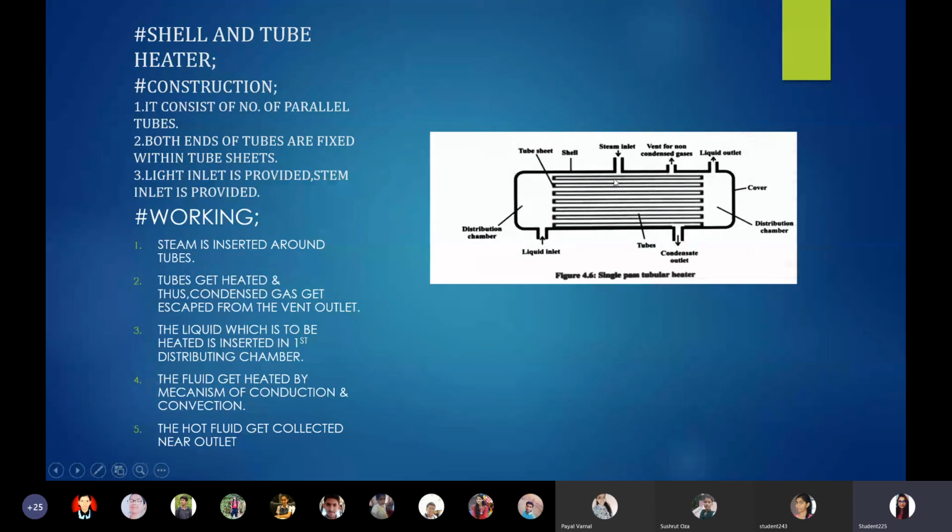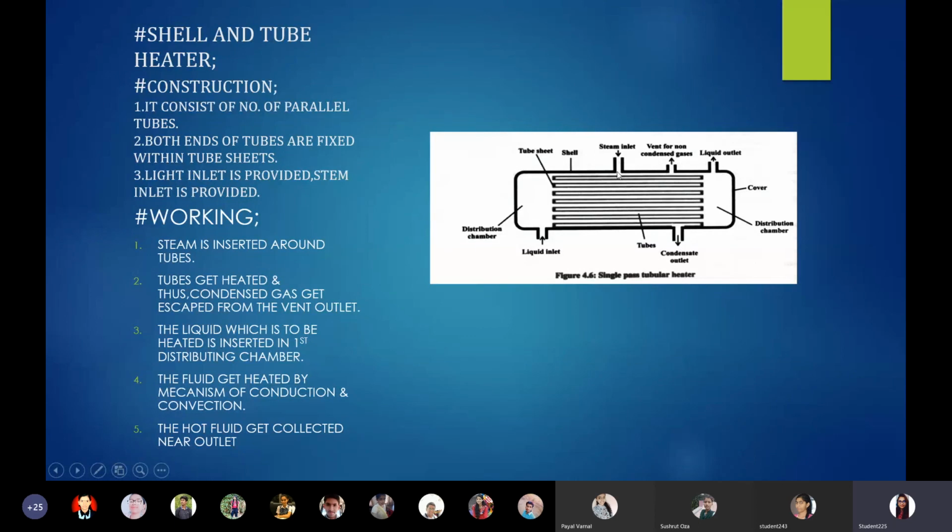First, we will see the steam inlet. Obviously, it is provided for the incorporation of the steam. Then we have the liquid outlet, where the liquid which has become hot is collected. These two are the condensate outlets.